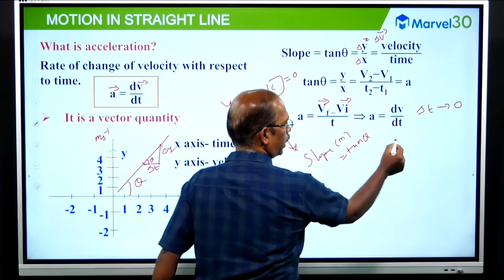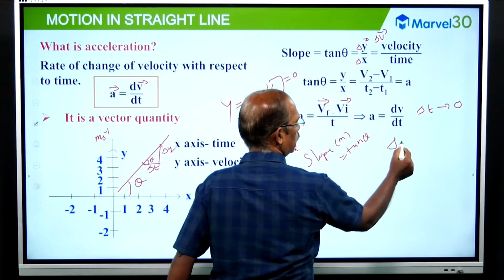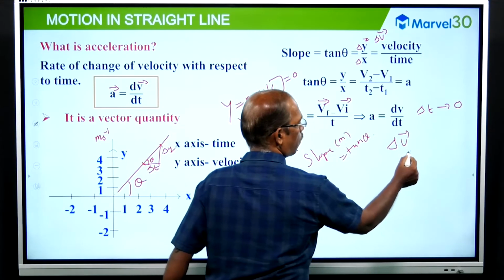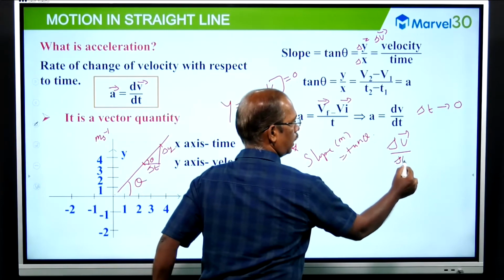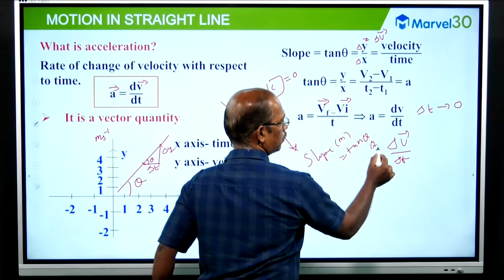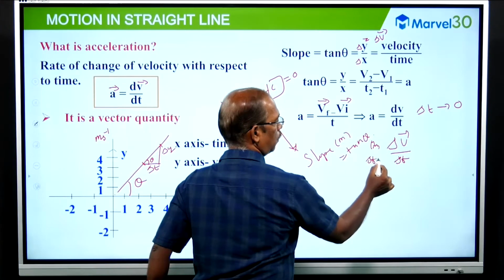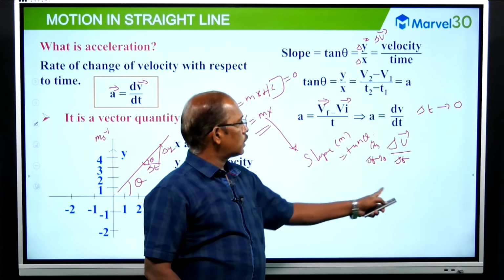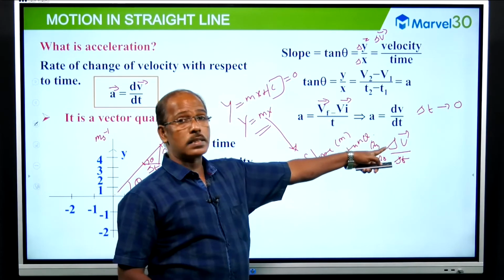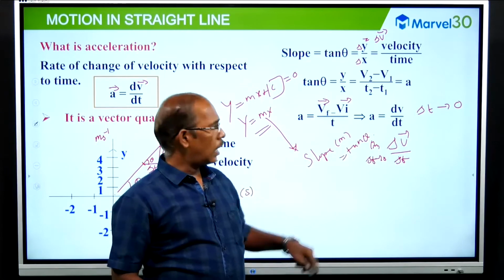So the limiting value of, very important, delta v vector by delta t, where the denominator, the time duration, is always a scalar, and delta t approaches 0. The limiting value of this is known as the instantaneous rate of change of velocity, also known as acceleration.